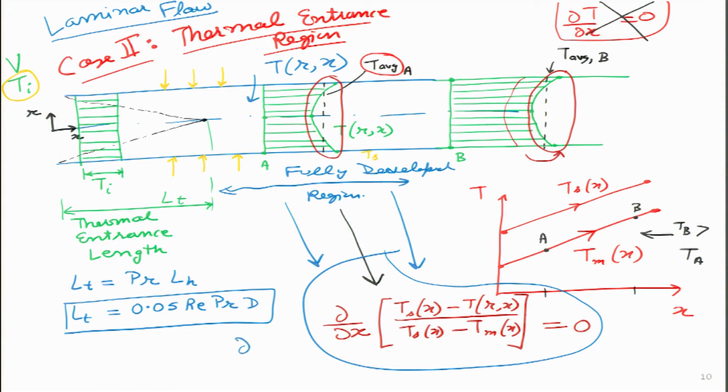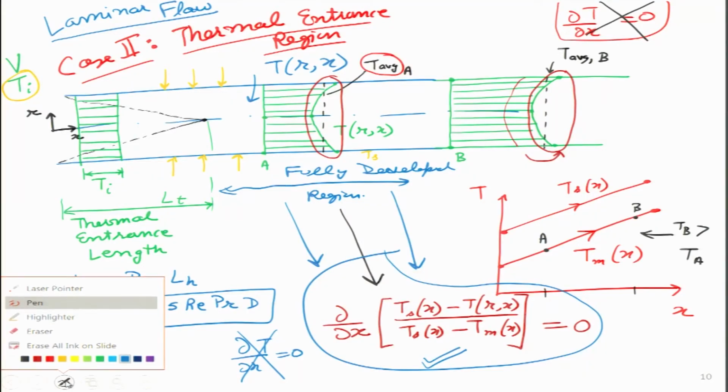which means instead of saying simply del T by del x is 0, this I cannot say, so I am putting a cross over here, but this thing I can say, so I can put a check mark over here. So, this is an important relationship that we will use from now onwards, and we will try and see that for pipes, what is the type of temperature profile that we get. This is something that we will figure out very soon.